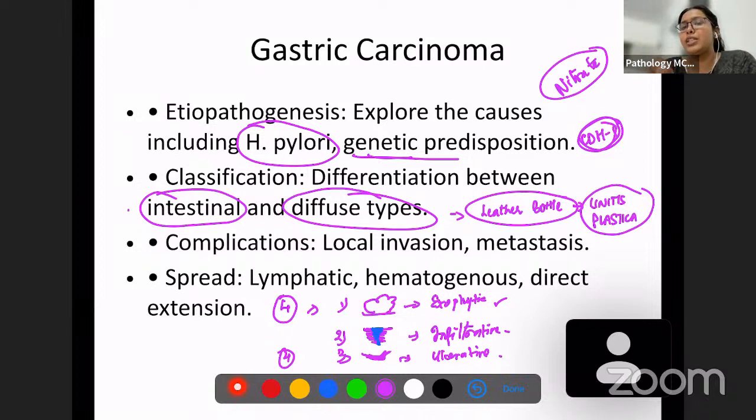So which one of these has a bad prognosis, diffuse or intestinal? Diffuse type has a bad prognosis and diffuse type can easily go ahead and metastasize into different tissues. It can cause lymph node metastasis and it can also cause hematogenous metastasis.